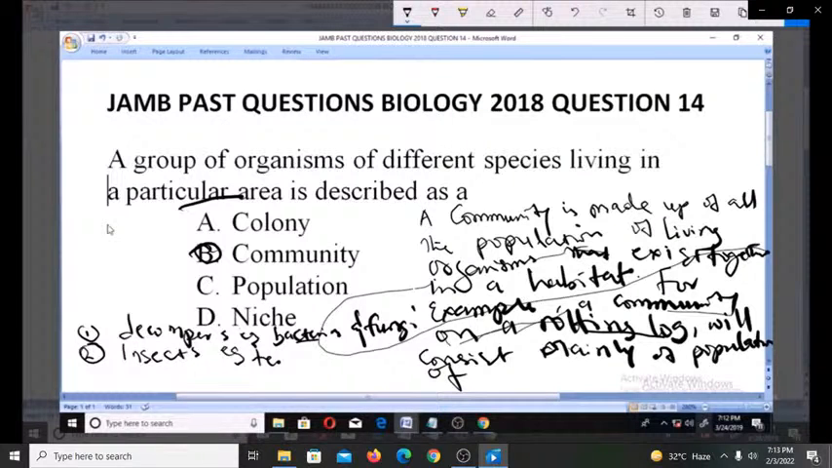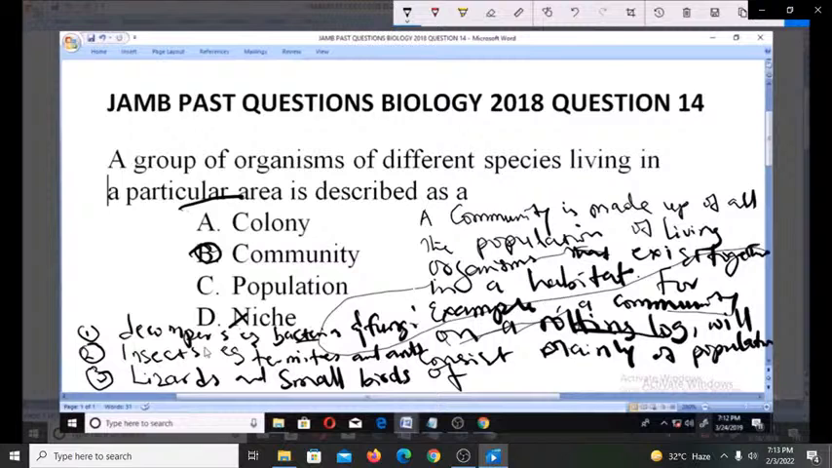So in this community of a rotten log, as the particular habitat, we have decomposers like bacteria and fungi, insects like termites and ants, lizards and small birds. You can see different organisms of different species living in a particular area. This particular area is the rotten log. So you can see that it fits the definition of a community, and that is why option B is the right answer. Thank you.